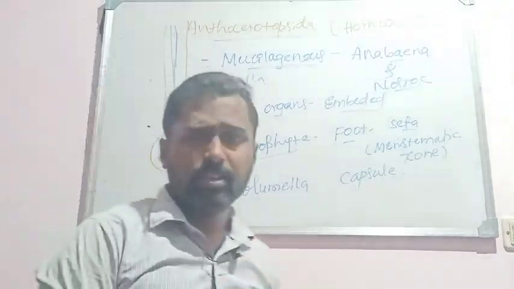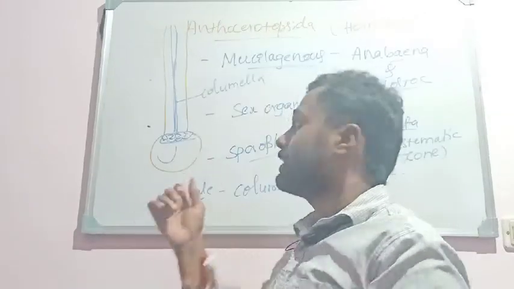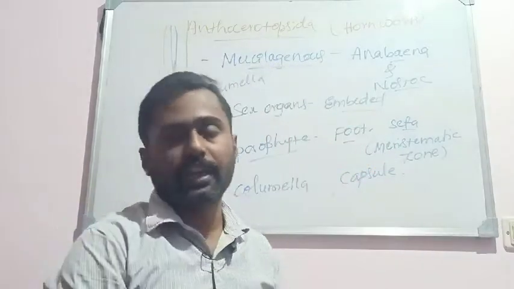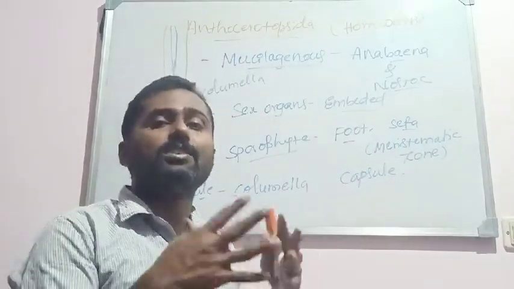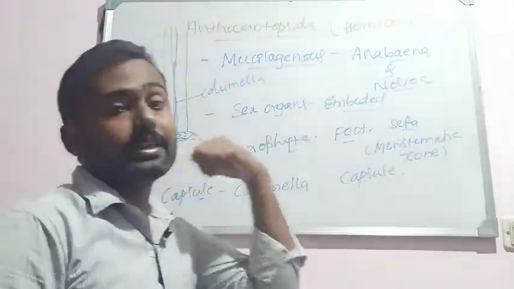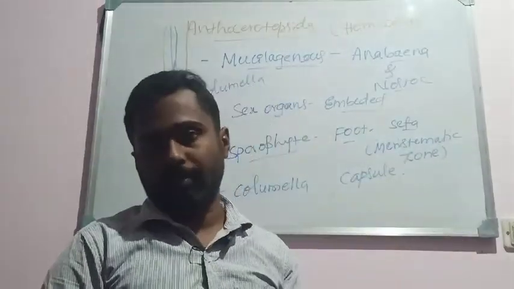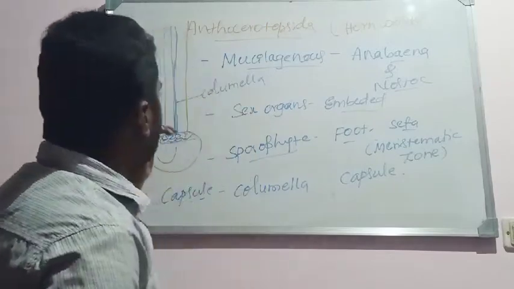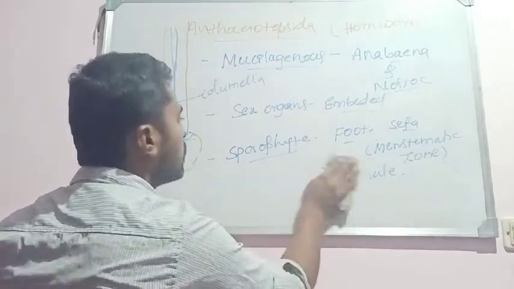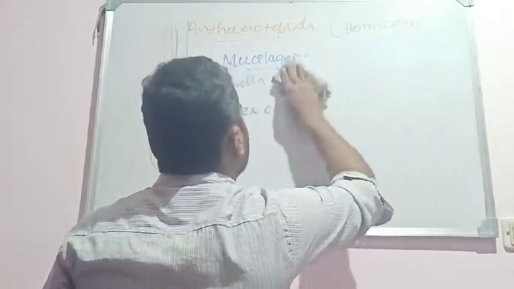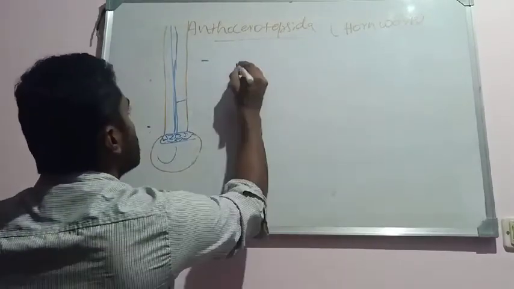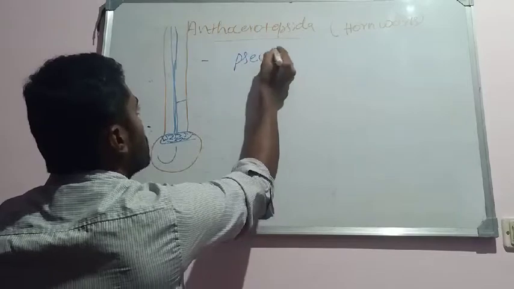What is the major function? The columella's major function is that it helps in splitting up or dehiscence of the capsule. The capsule breaks open to release the spores, with the help of the columella. You remember, the columella is absent in Hepaticopsida members. And remember the true elaters were found in the Hepaticopsida members, but here pseudo-elaters are observed.